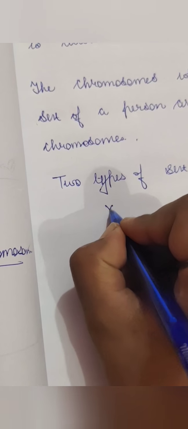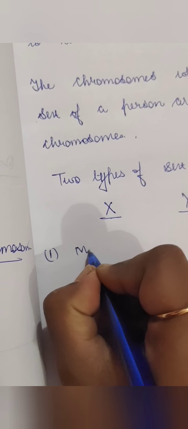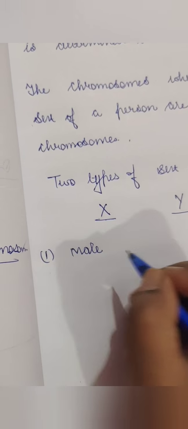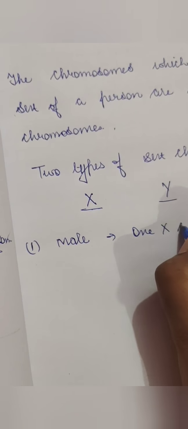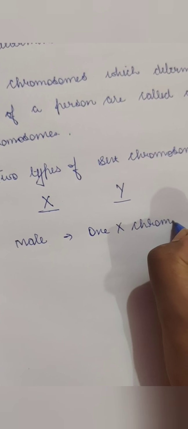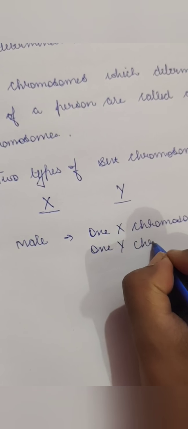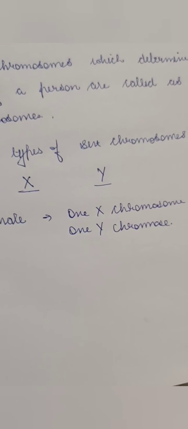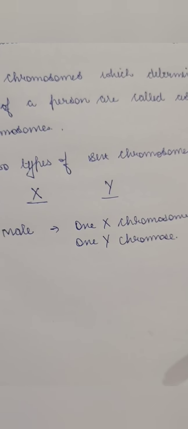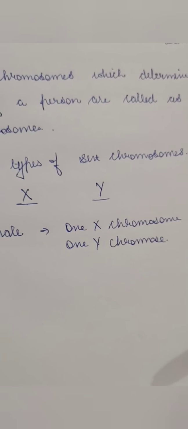So one is the X chromosome and the other is called the Y chromosome. The male, who will be a father, has one X chromosome and one Y chromosome. Okay, so this means that half the male gametes, or half the sperms, will have an X chromosome and the other half will have a Y chromosome.